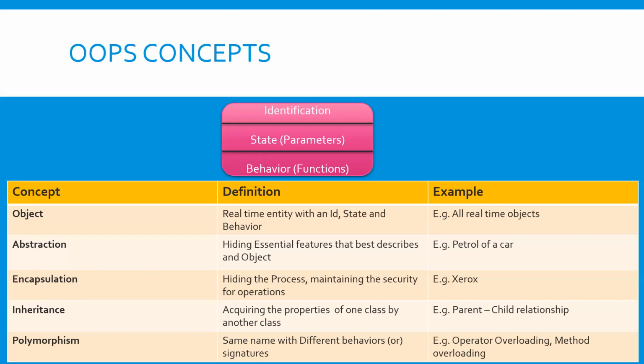A variable is a temporary memory which stores the data value, and it has to be declared by using a data type. We have different types of variables, which are static variables, local variables, instance variables, like that.